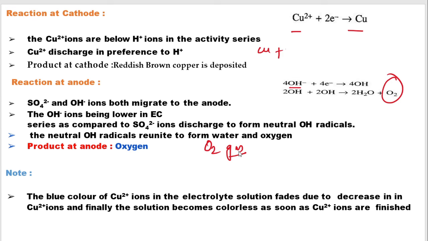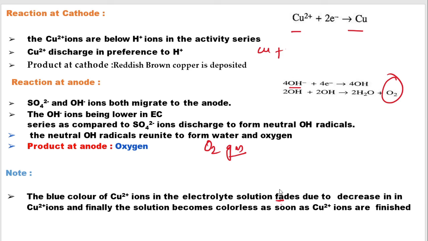During the course of this electrolysis, you know that copper sulfate is blue in color. As the electrolysis happens, the blue color fades away. It's because copper sulfate is composed of copper ions, Cu2+.